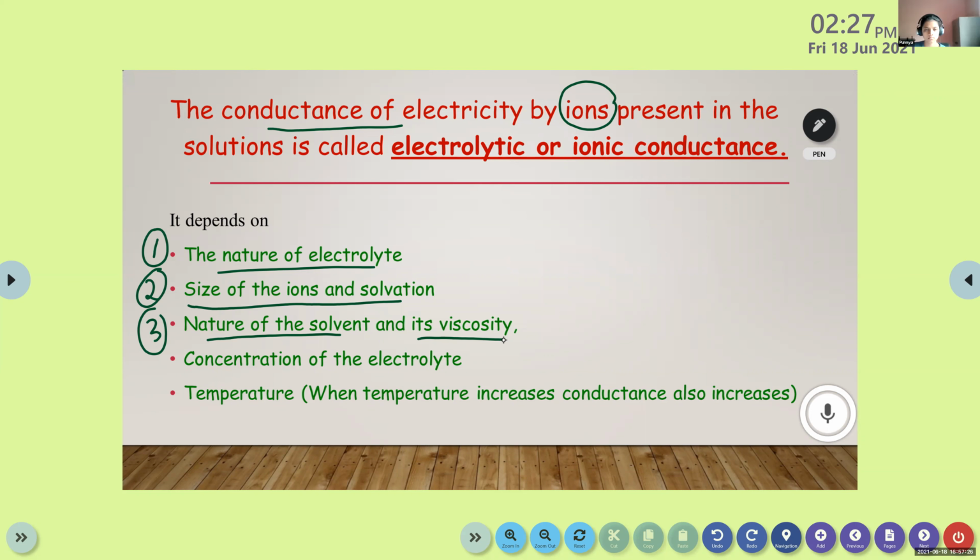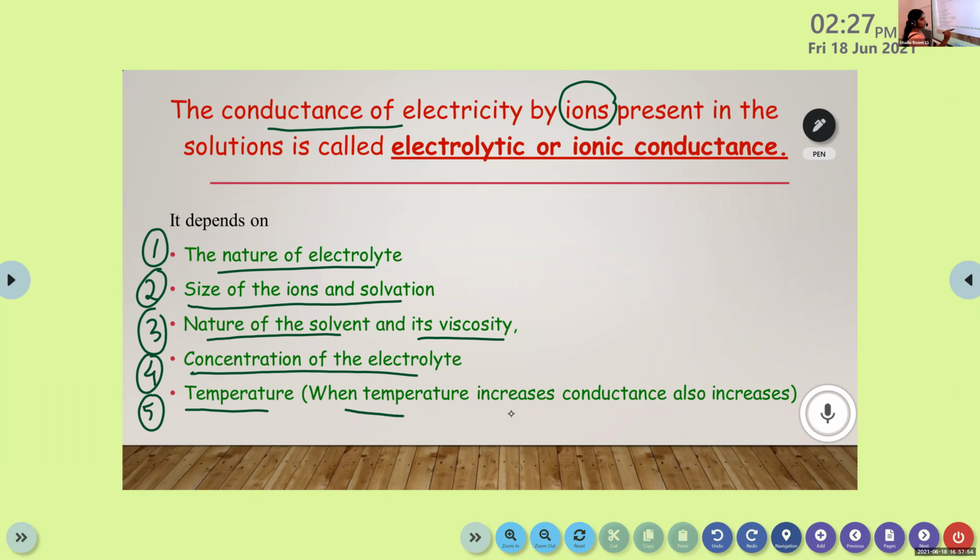Yes, because viscosity is the force that prevents the flow. So ionic conductance also depends on the nature of the solvent and its viscosity. Then the fourth point, the concentration of the electrolyte. And the fifth one is temperature.